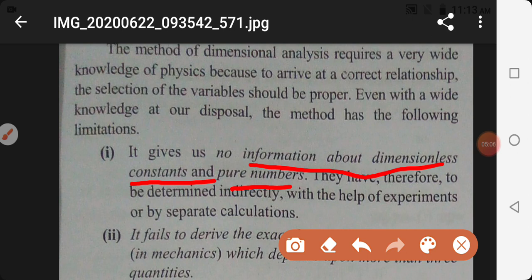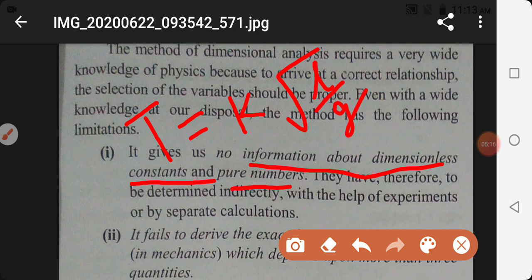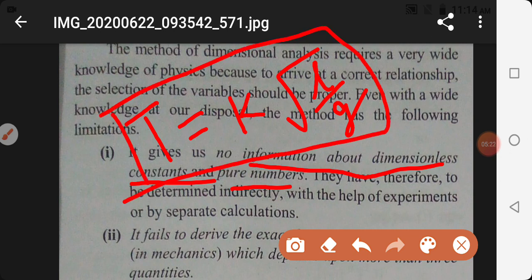For example, we discussed t is equal to k under root l by g. We discussed in the previous video that we have this relation, but k is a constant, and with the help of dimensional formula you cannot find the value of k.